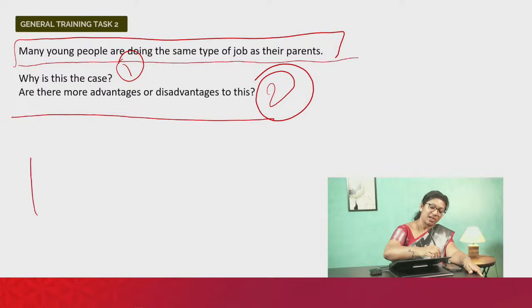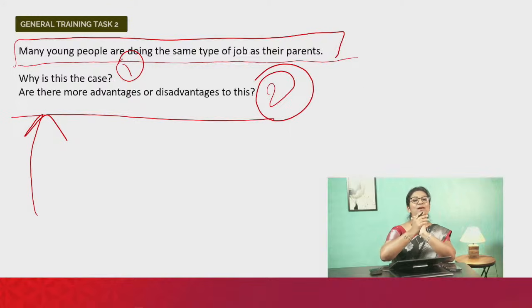Then you have to also answer the second question, right? Advantages are more, disadvantages are more. Now let's talk about the advantages. What do you think are the advantages? Of course, like I said, you already have a coach and a trainer ready. Somebody who has experience in the field will be able to guide you better, right? That's an advantage. They can tell you what to do and what not to do, so you don't have to start from scratch. You don't have to learn through your mistakes. You can learn from their experience, and that will ensure you reach a higher level quicker.